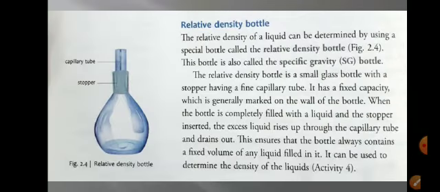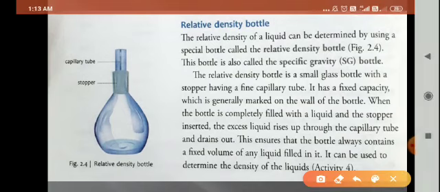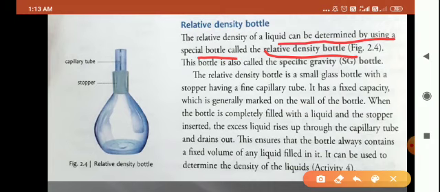Children, I hope I am clear to you. Now we come to another topic, that is your relative density bottle. Now what is a relative density bottle? The relative density of a liquid can be determined by using a special bottle called a relative density bottle. Means if we want to determine the relative density of a liquid, then we use a special bottle that is called your relative density bottle.